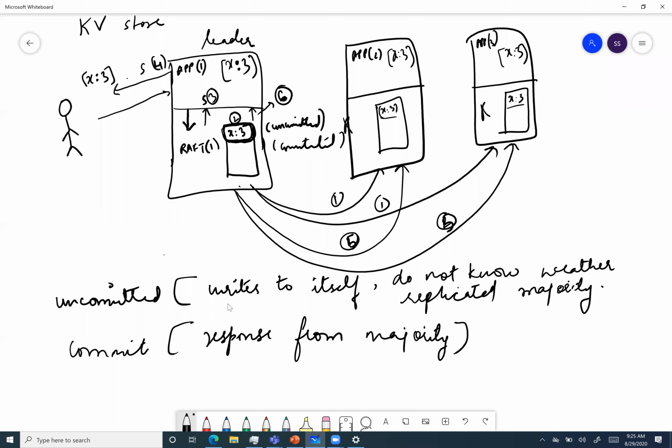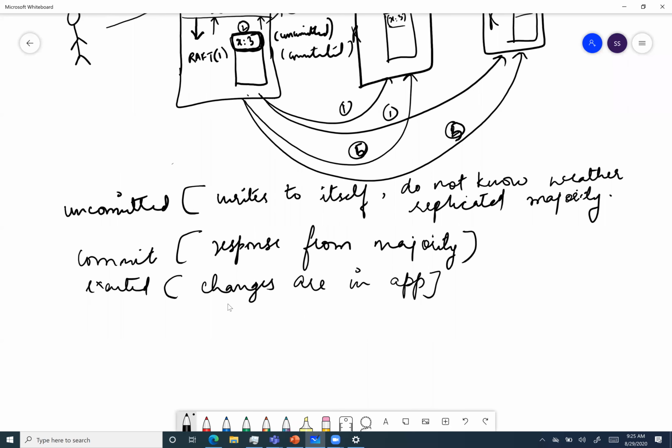Yes, now I think when you said response from the majority, that clarifies some of the questions. Yeah. And then there is the third state, which is executed to app. It's called executed, and that means the changes are now reflected in the app as well. So this is the third log entry.